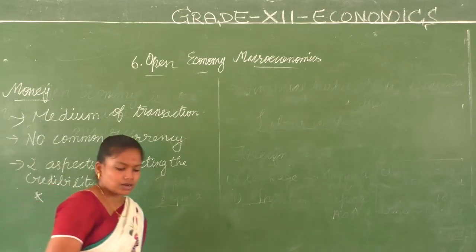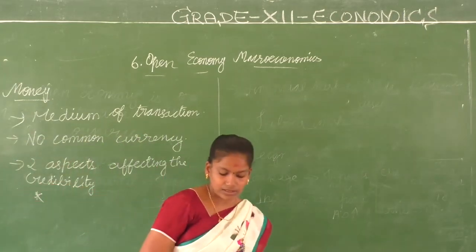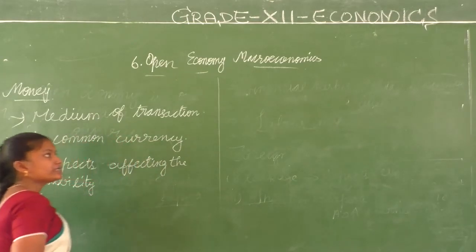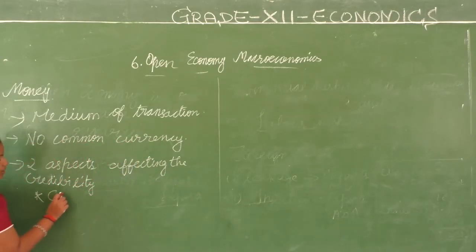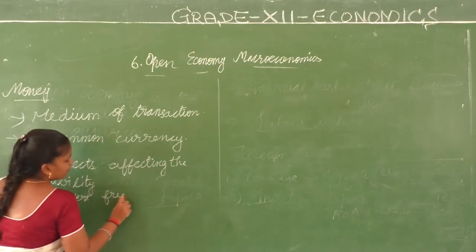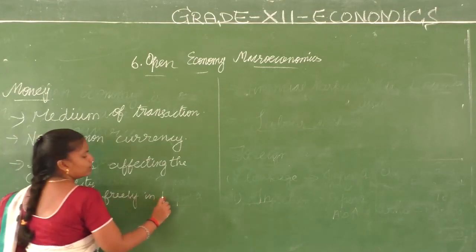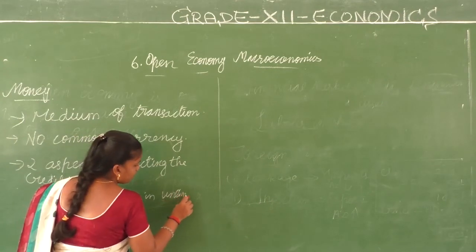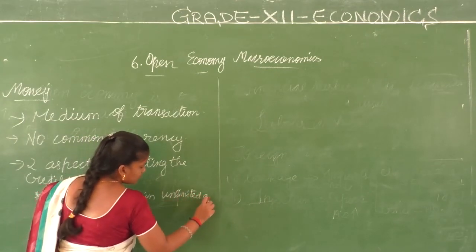One thing is the ability to convert freely in unlimited amounts.